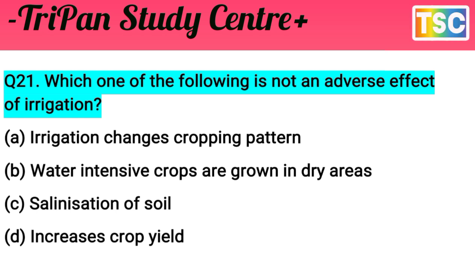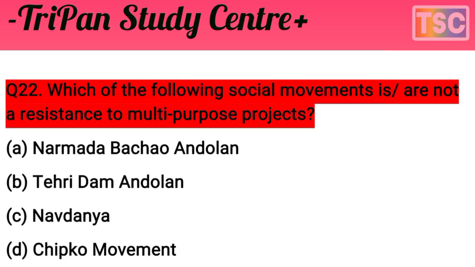D answer is correct here for this question. Not your notebook, the D answer is correct here. And next question here. Which of the following social movements are not a resistance to the multi-purpose project? That's an important question.